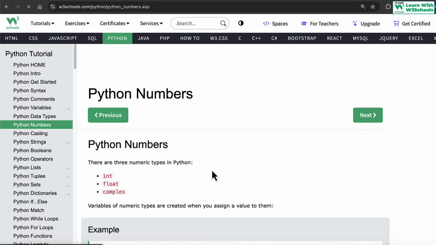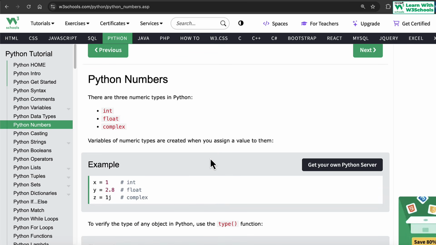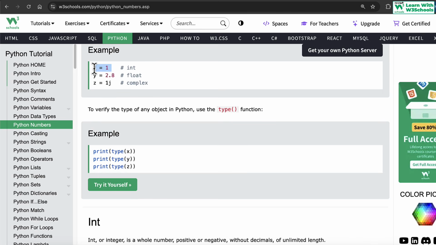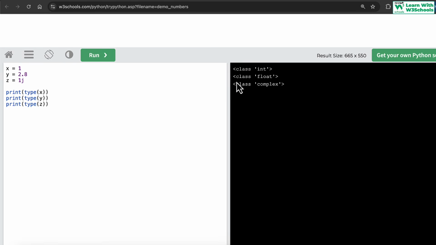Let's talk a little bit about numbers. There are three types of numbers that we can use in Python. We have integer, we have float, we have complex number. Variables of numeric types are created when we assign a value to them. For example, when you assign 1, this is considered an integer data type. When you assign 2.8, this is considered a float. When you assign 1j, it automatically becomes a complex number. If you execute, you see that Python now knows it's an integer, it's a float, it's a complex number.